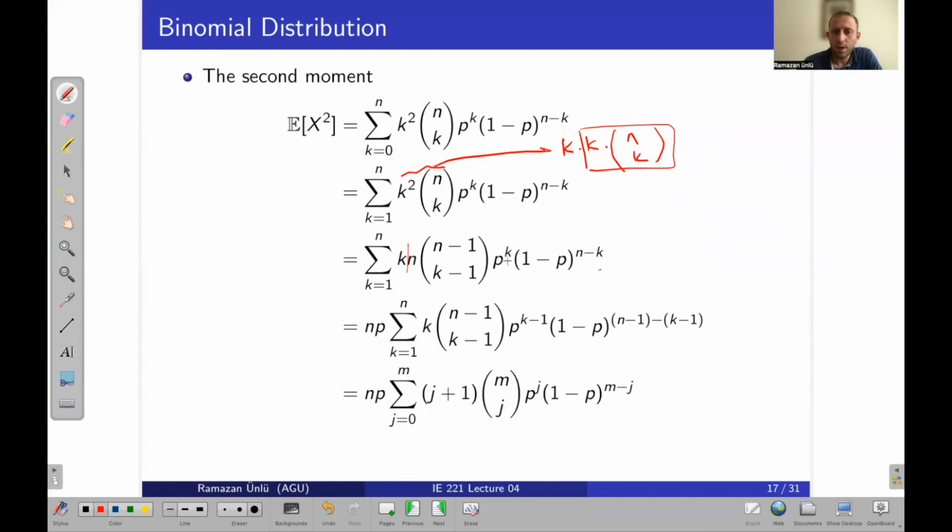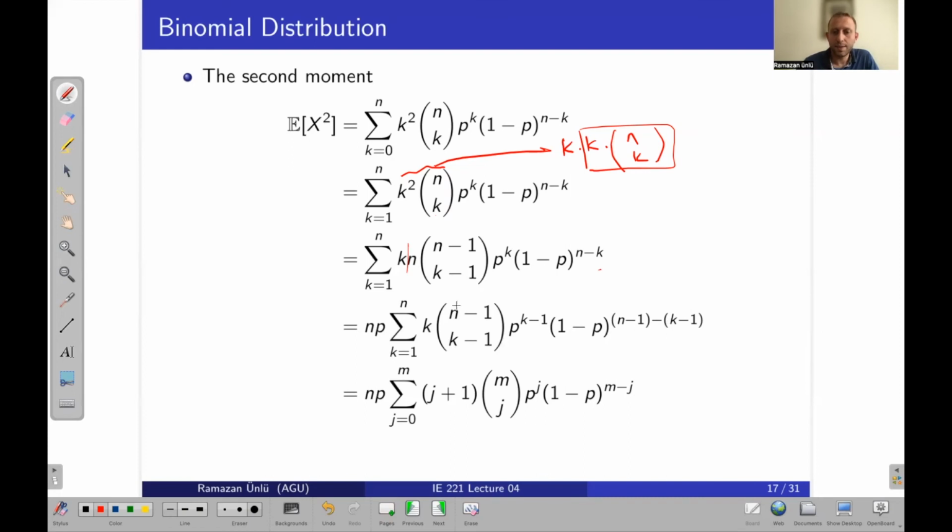So again, we can reduce the power of p by 1, and this np will go outside of the summation, okay? It will be np times the sum of k times n minus 1 choose k minus 1 times p to the k minus 1 times 1 minus p to the n minus 1 minus k minus 1.